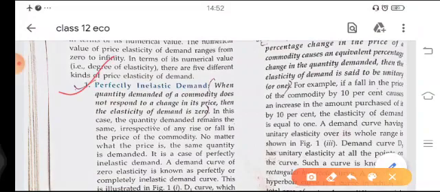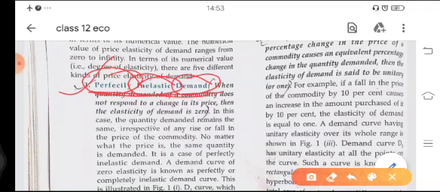What is perfectly inelastic? Perfectly means completely, and inelastic means there is no change in the demand. This tells us there is no change in the quantity demanded of a commodity in response to a change in price.